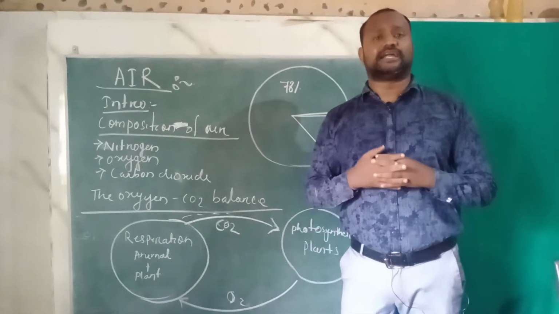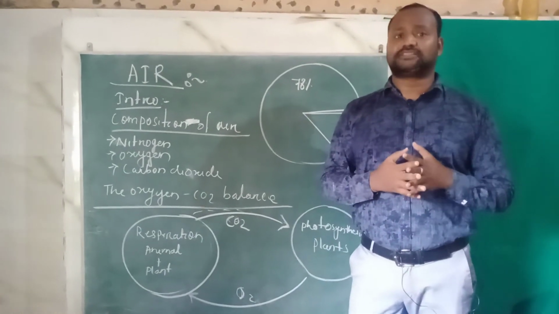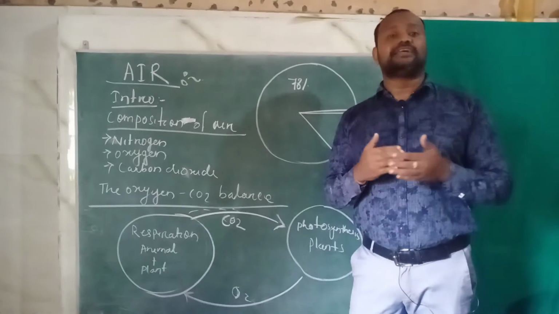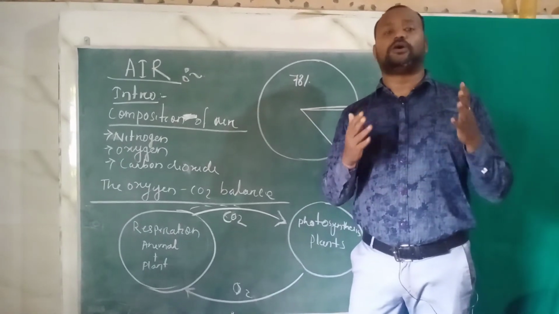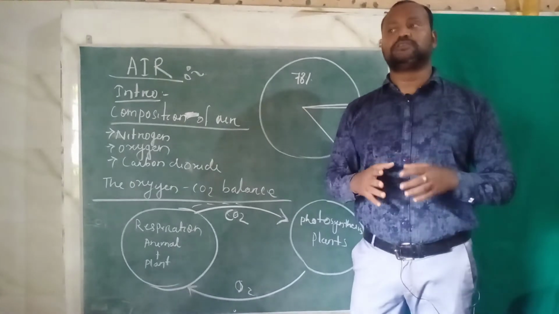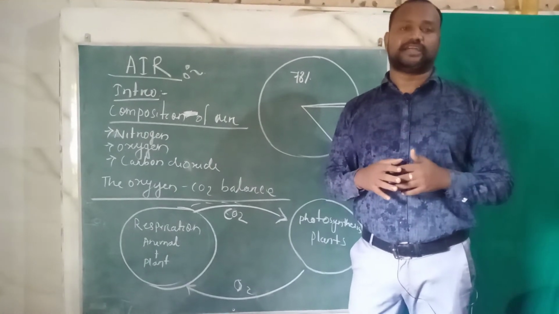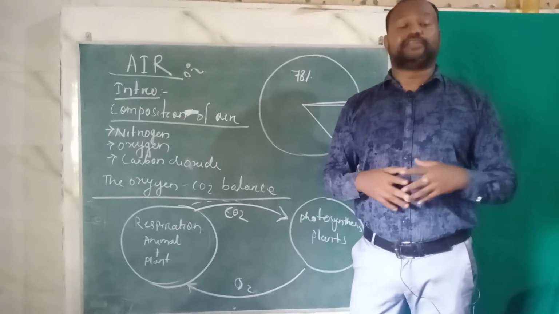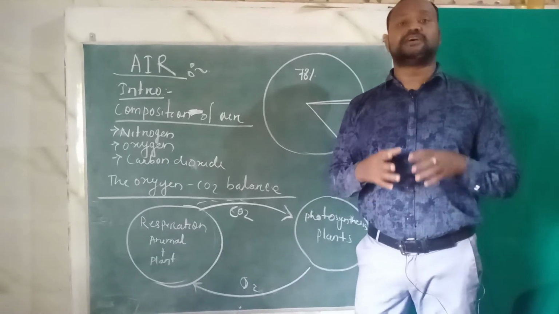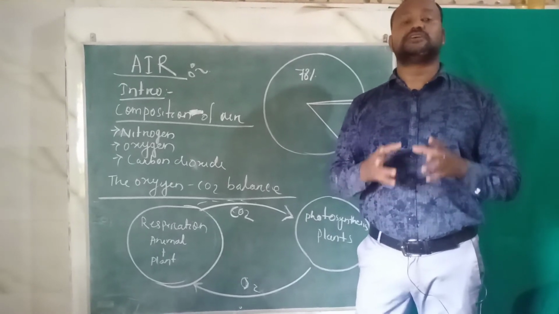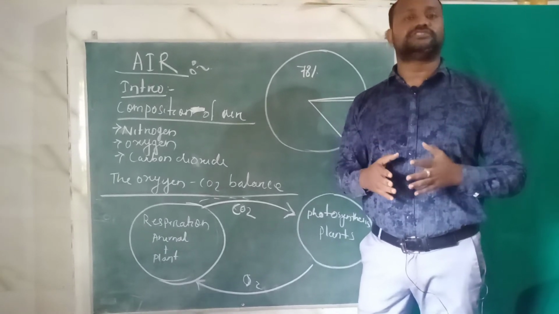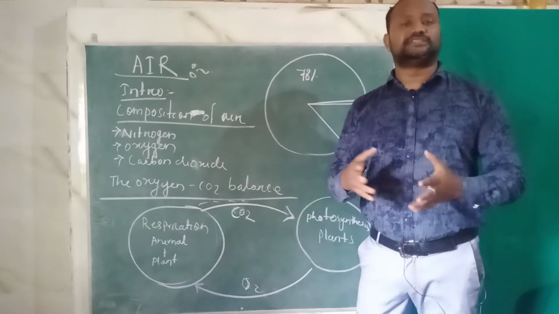But do you think that in natural process the carbon dioxide is increasing day by day? No student. In a natural process the balance of carbon dioxide and oxygen will always remain the same. But it is the human being who is responsible for the increase of carbon dioxide in the atmosphere. It is because of different kinds of human activities like industries and the burning of fossil fuels. This leads to more and more carbon dioxide, and that leads to pollution, and that leads to an increase in the temperature.